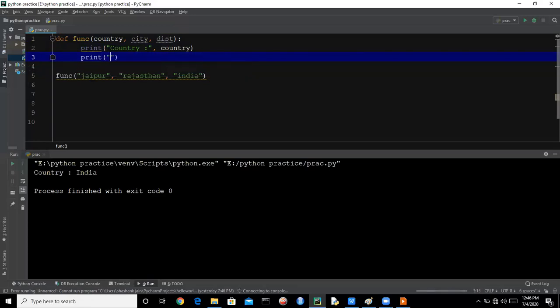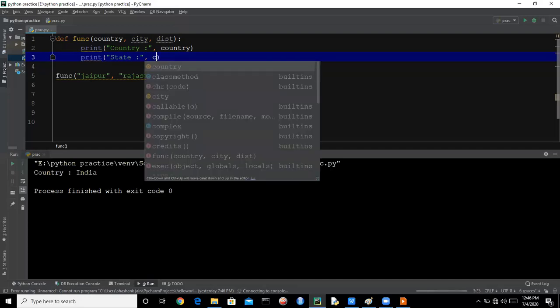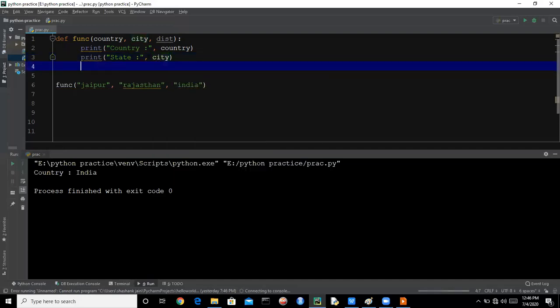We need to print state as state, and district as dist. So let's see what will be the output.